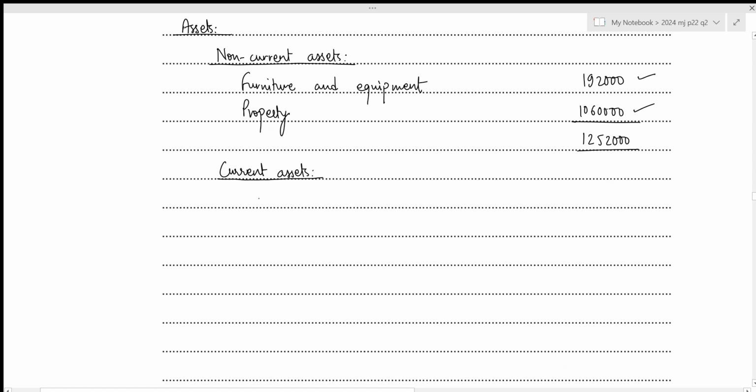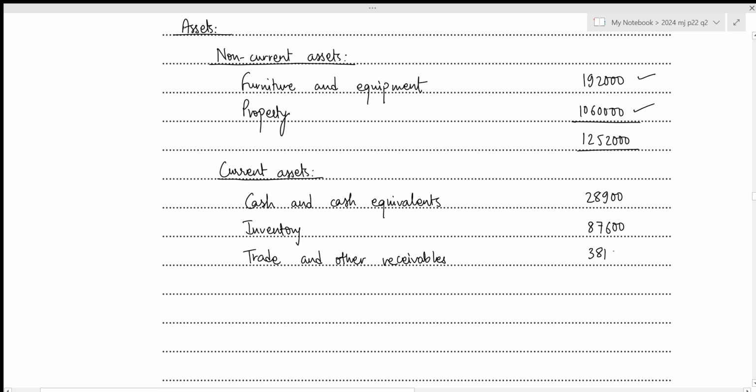So for the first one, we have cash and cash equivalents with the value 28,900. Then we had inventory with the corrected value of 87,600. And we have trade and other receivables with the corrected value of 38,100. Now we can calculate the total for our current assets. That will be 28,900 plus 87,600 plus 38,100, which results in the value of 154,600.